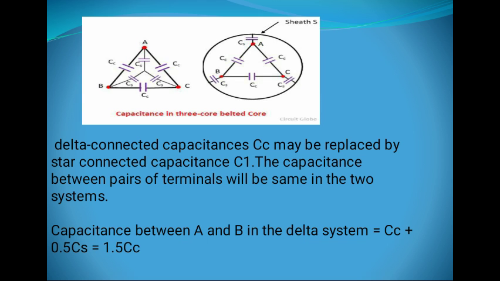The capacitance between point A and B in delta system is equal to CC plus 0.5 of CS.